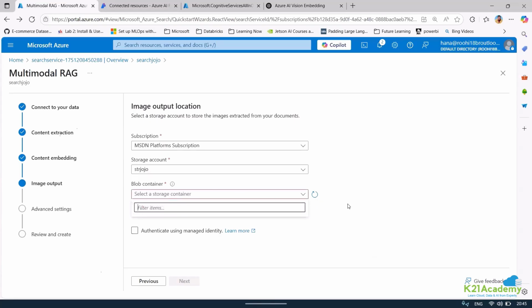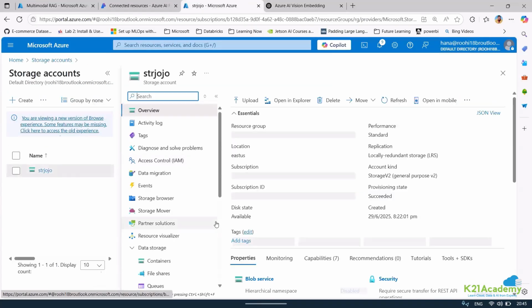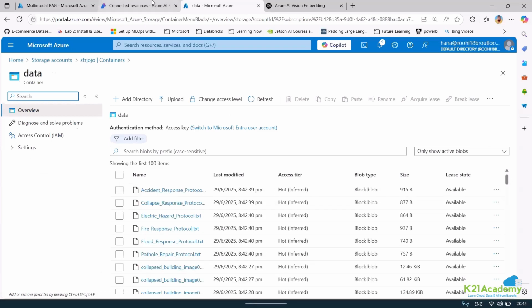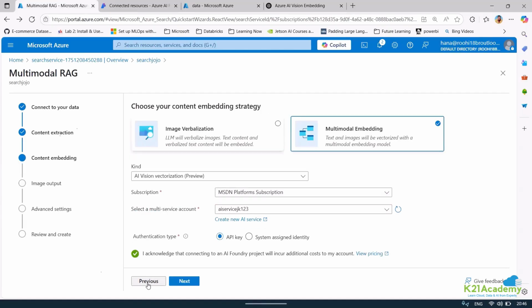Under the storage account, this field is required. I think I already have a container. I think the container is still getting uploaded, uploading the image. I've just uploaded some data in the container. I have created a container. Okay, I need a container separate for images, and I need a container separate for the text. That is one of the things that I had to take care of.